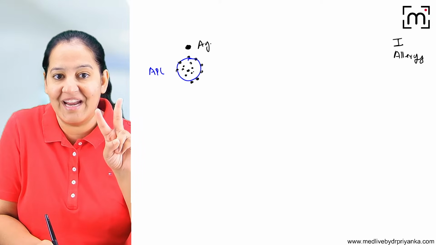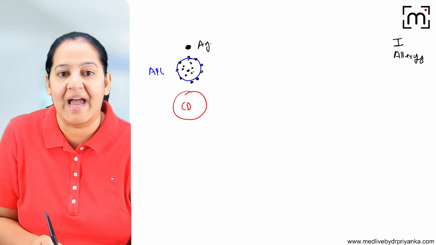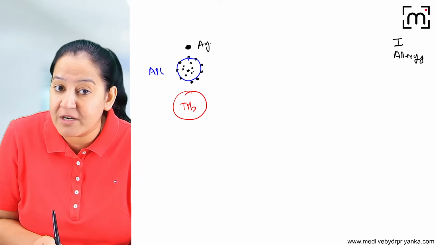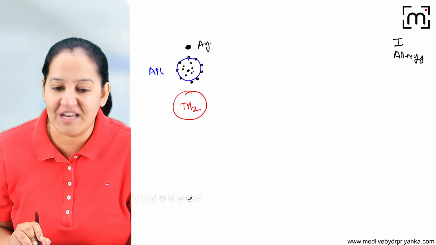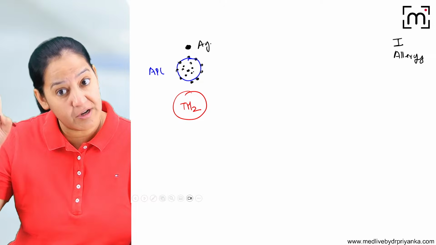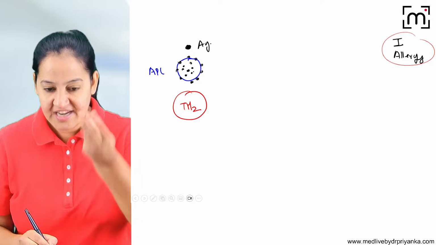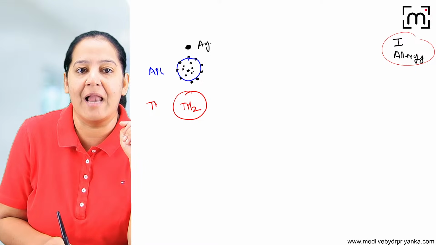Second number cell. The second number cell will be the CD4 T lymphocyte. It is helper Th2. Please mind my words. It's helper Th2, not helper Th1. Because helper Th1 will also come in your options in MCQ. Helper Th1 will be involved in type 4 hypersensitivity, not in type 1. It's helper Th2. As soon as they receive the signal here, they will get activated. These are helper Th2 cells.